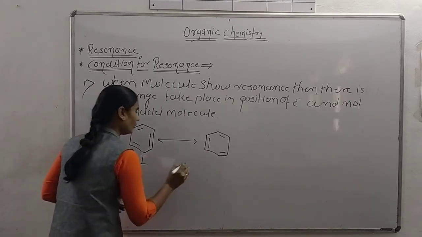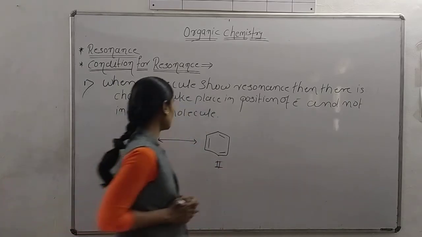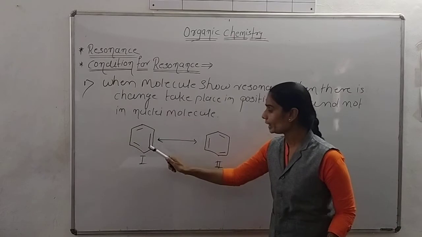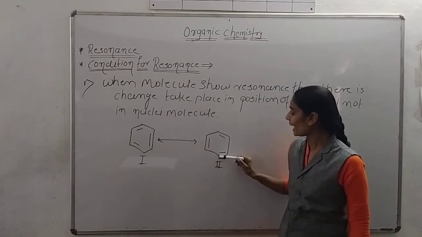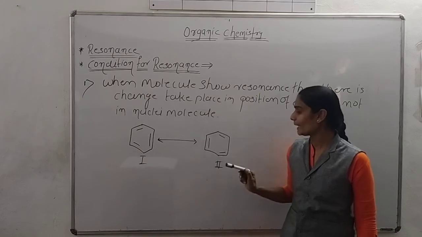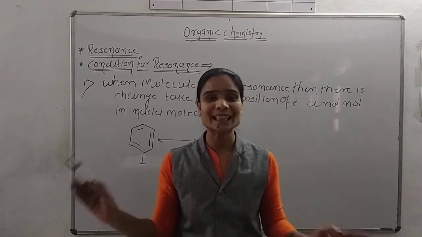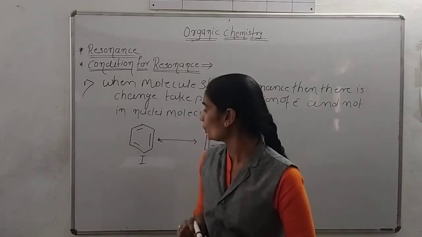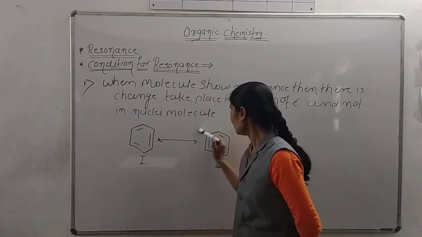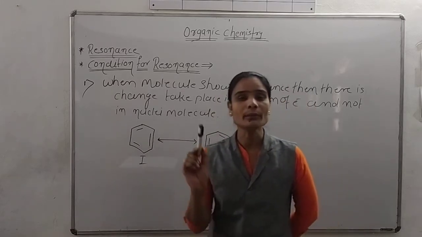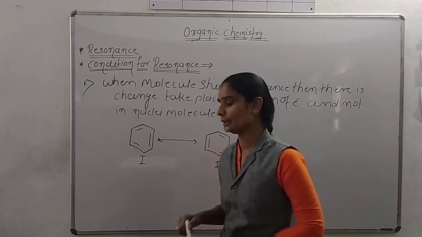Suppose this is the first structure and this is the second structure. Resonance causes only a change in the position of electrons, and the nuclei of the carbon atoms remain as they are. Only the position of electrons changes in the resonance form of any organic molecule, and this is the first condition.